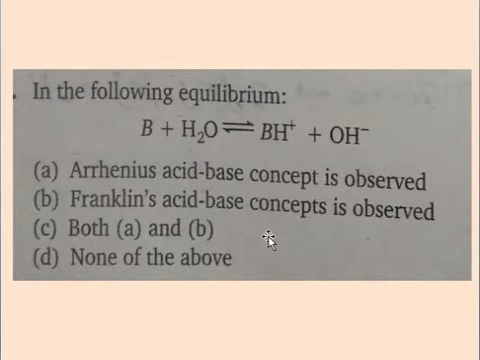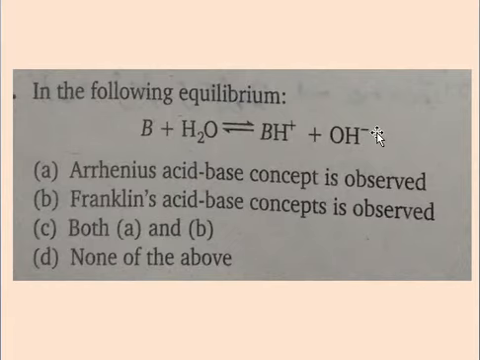According to the Arrhenius concept, the substances which dissolve in water and produce H plus ions are the acid, and those which produce OH minus ions are the base. These are the definitions. In this case, this base substance when dissolved in water produces OH minus ions. Therefore, according to the Arrhenius acid-base theory, this is a basic reaction, and the Arrhenius acid-base concept is observed for this reaction.